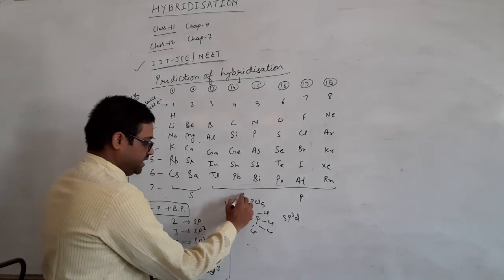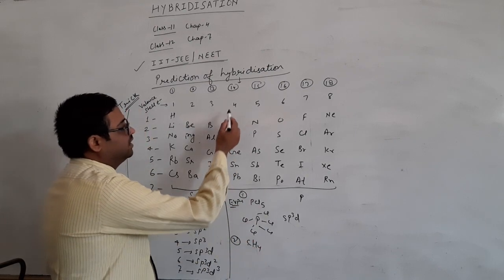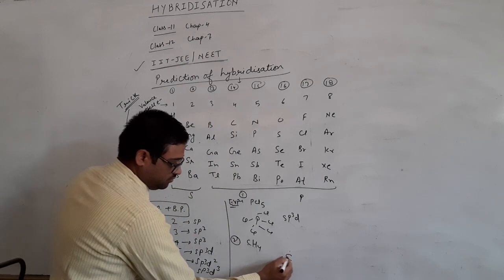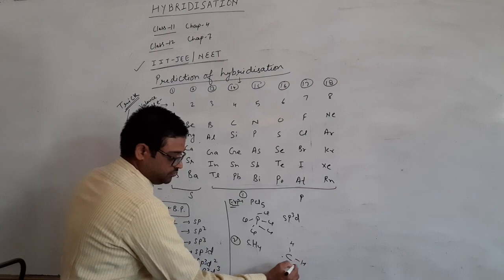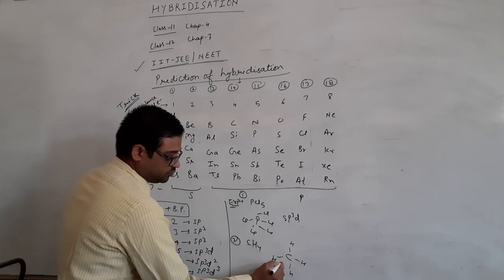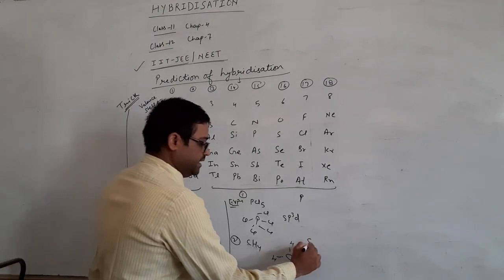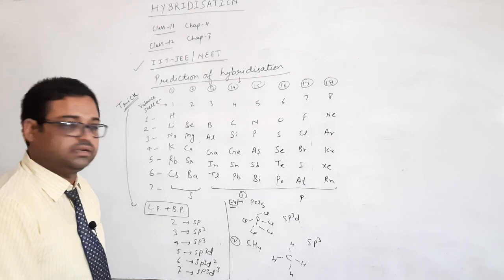Next, example number 2, CH4. Carbon has 4 valence shell electrons, so I will draw 4 electrons and the hydrogens will be attached with single bonds. So you can see 1, 2, 3, 4. 4 means sp3, so the hybridization will be sp3. No problem at all. Clear?